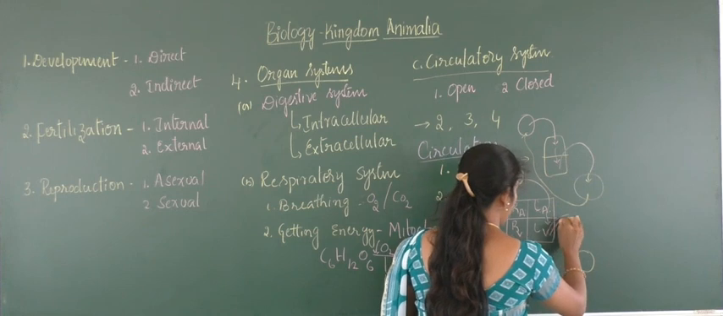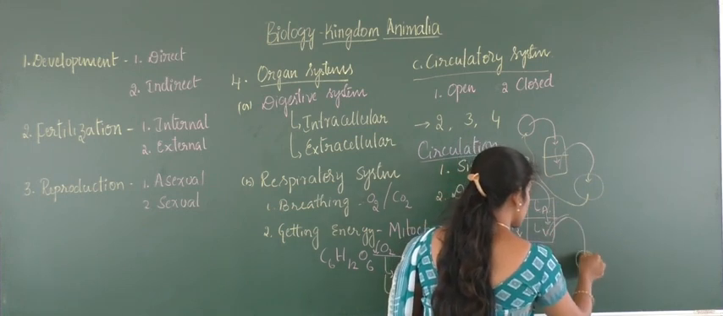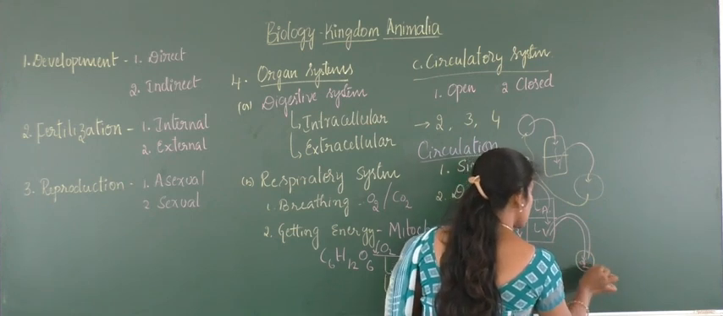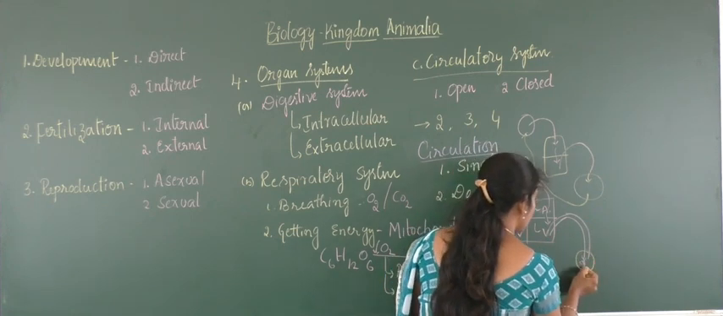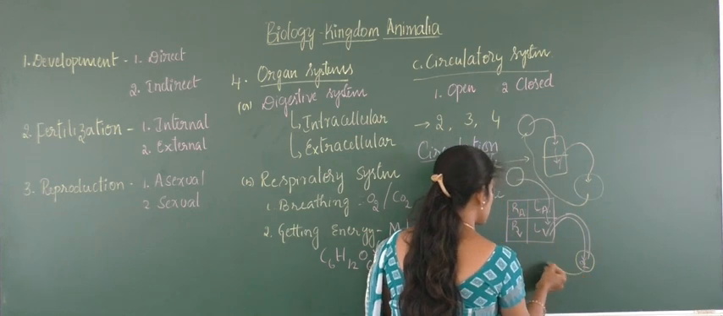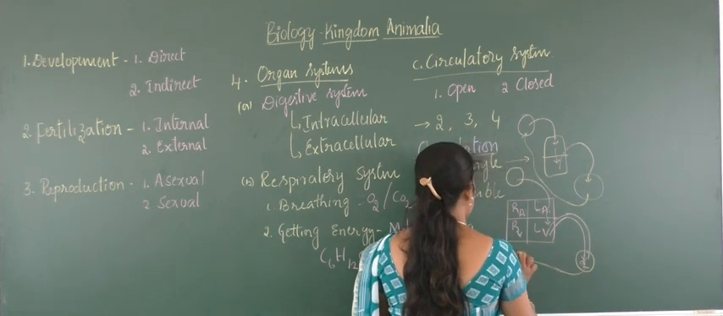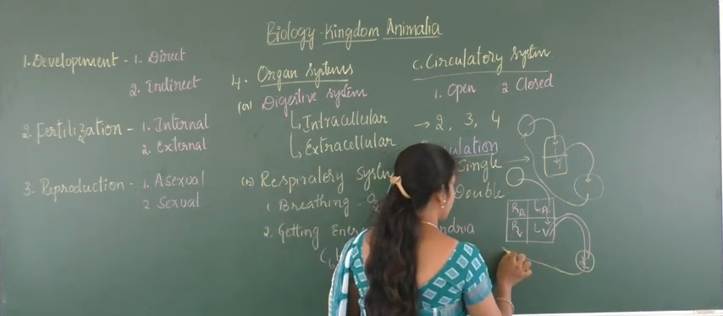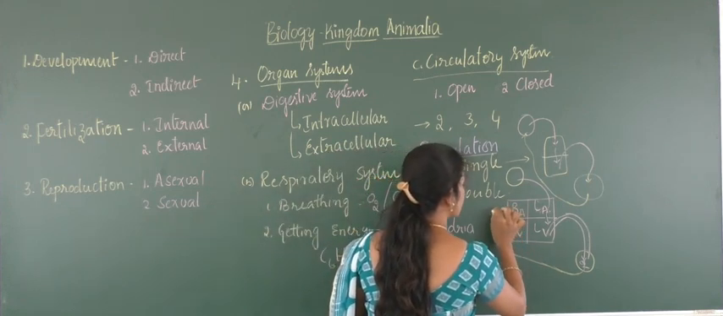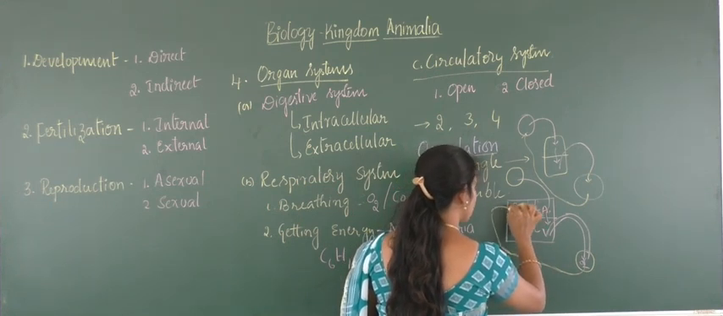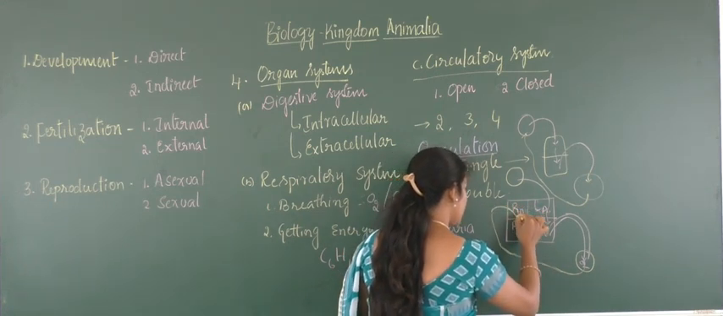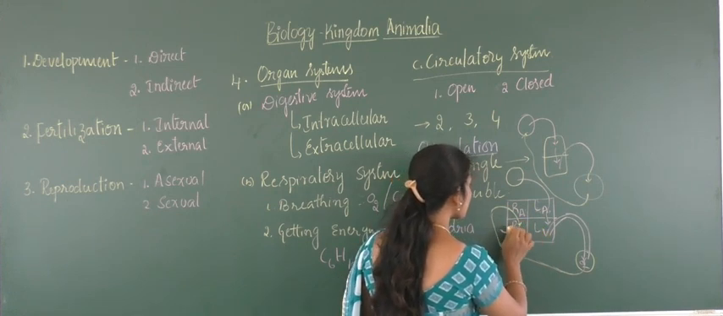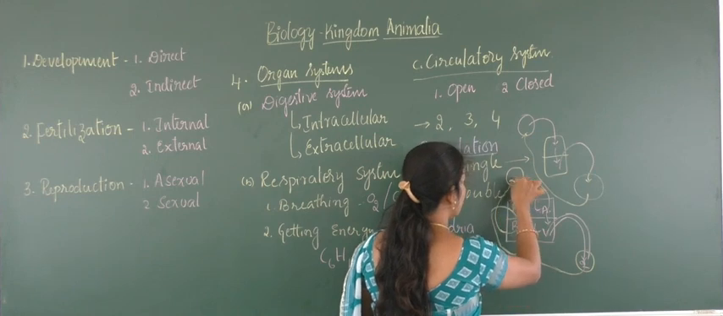the pumping organ, reaches the body part, and later it is delivered. Oxygen is going to be delivered. Again it will come back with deoxygenated blood, taking up the carbon dioxide formed during respiration in the mitochondria, and again it enters the right auricle through the superior vena cava, again enters the right ventricle, and is again pumped to the lungs.